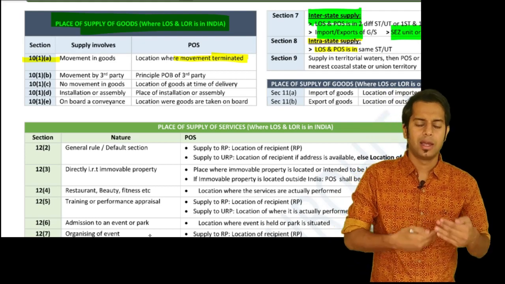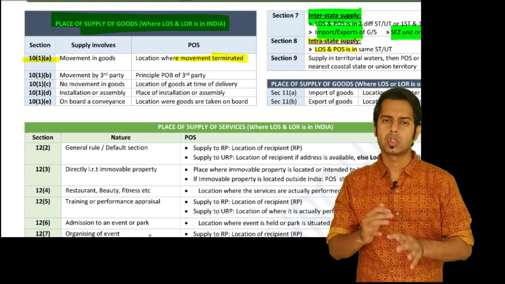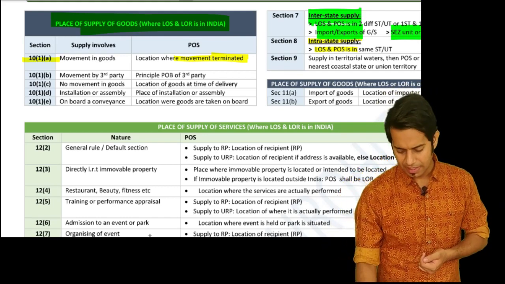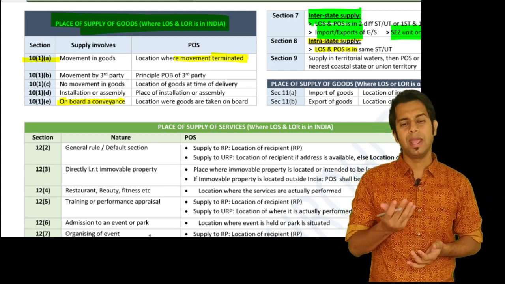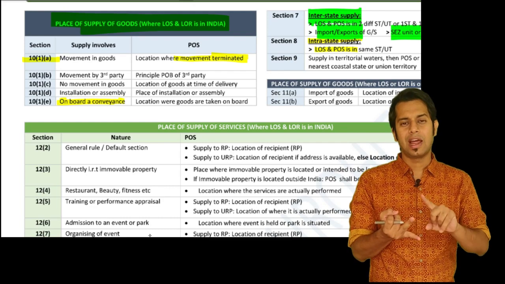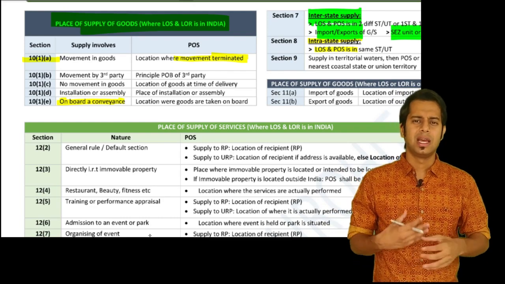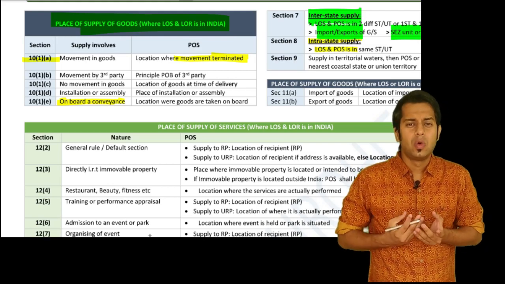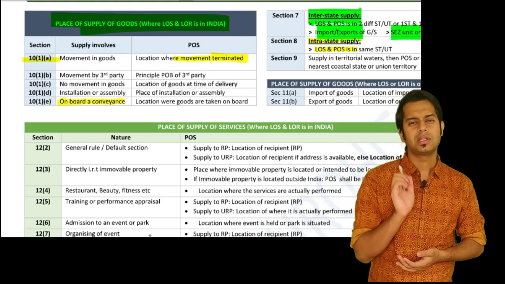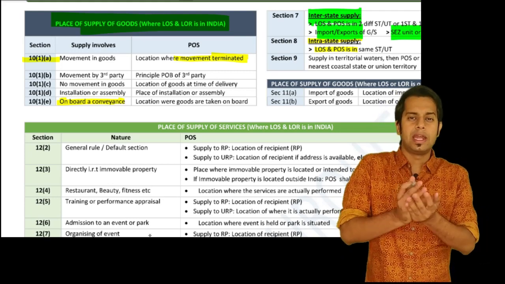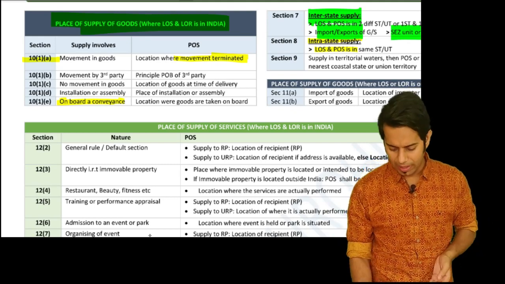If the goods are required to be installed or assembled at one location, then the location where the goods are installed or assembled will be treated as place of supply. Similarly, if the goods are supplied on board a conveyance, which can be an aeroplane, aircraft, vessel, motor vehicle, ship, train, etc., then the place of supply will be the location where the goods were taken on board, the location where the goods were taken into the train or the aeroplane.